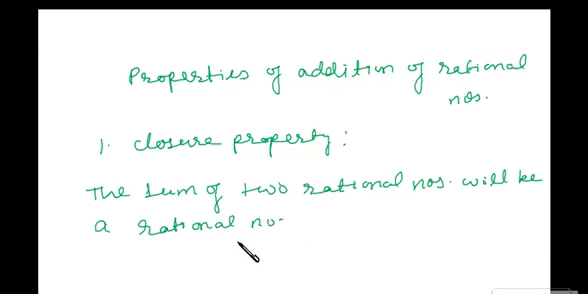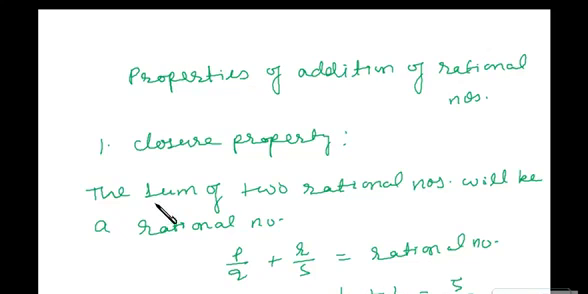Right? You can take any example, maybe P by Q plus R by S. So the sum of P by Q and R by S will be a rational number only. Okay, you can take a numerical example also, maybe 1 by 2 plus 1 by 3, that is 5 by 6. So this is a rational number, this is a rational number. If you add both of them, still you will be getting a rational number. Okay, so sum of two rational numbers will always be a rational number. That's a very important property. We know this property as closure property.